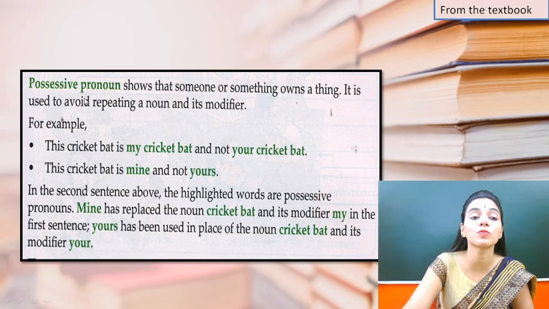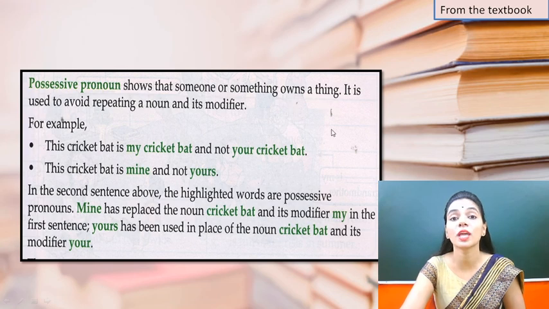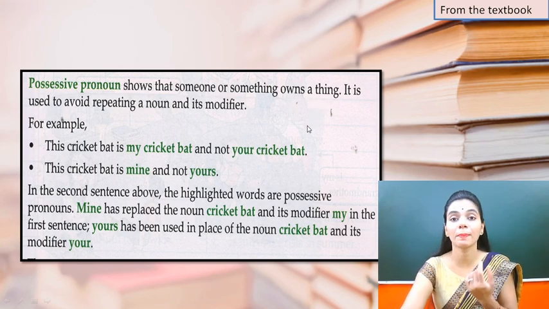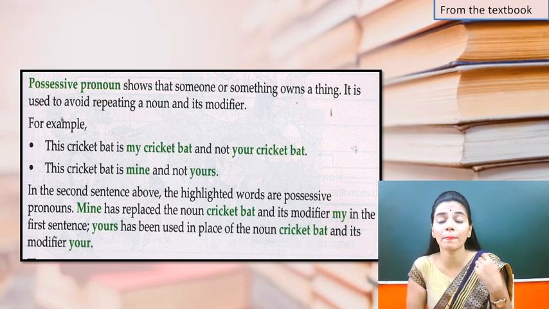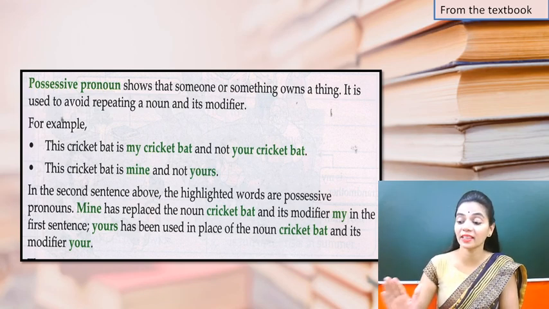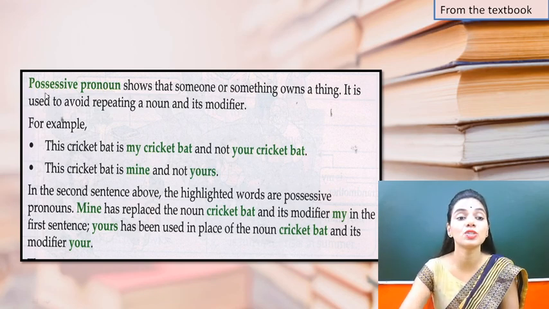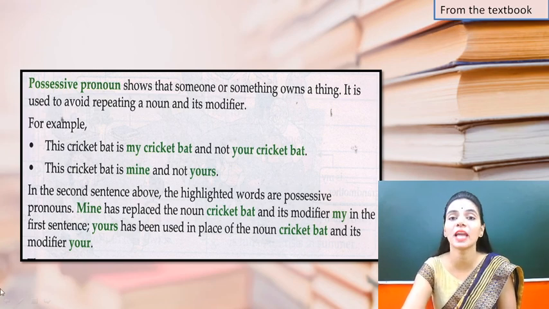तो वो pronouns क्या होते हैं? Possessive pronoun that shows that someone or something owns something, right? उसके पास वो है, वो उसकी है. अगर pencil है, this pencil is mine, don't take it, ma'am, he's taking my pencil. So mine will be a possessive pronoun which shows that that thing is mine. It is used to avoid repeating the noun and its modifier. ये modifier भी है. We'll see how it is.